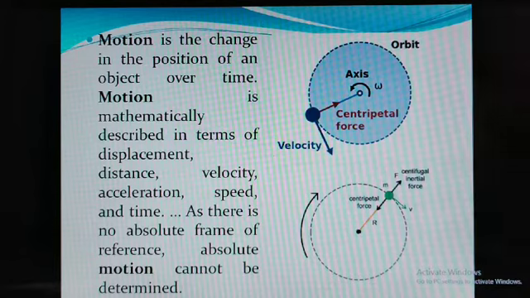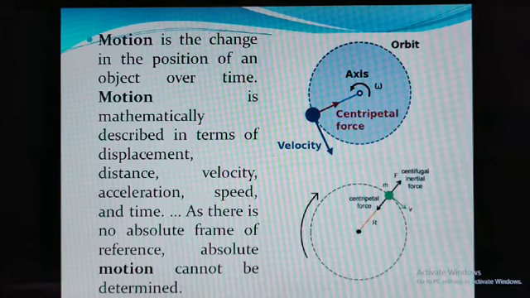So due to that motion, if an object is rotating in a circular orbit, you will get two forces. One is centripetal force, the second is centrifugal force. Whenever the object is rotating in a circular direction, at each position it changes its direction, and one force attracts the object towards the center.